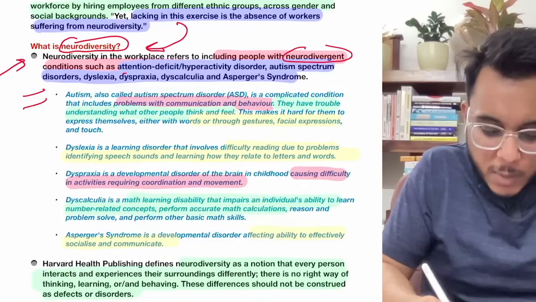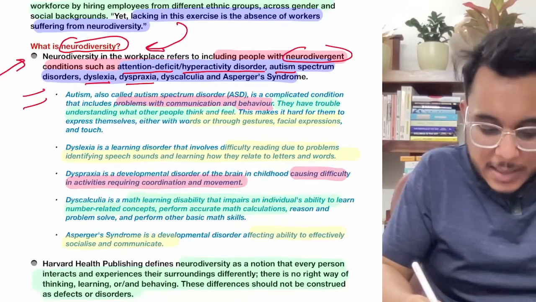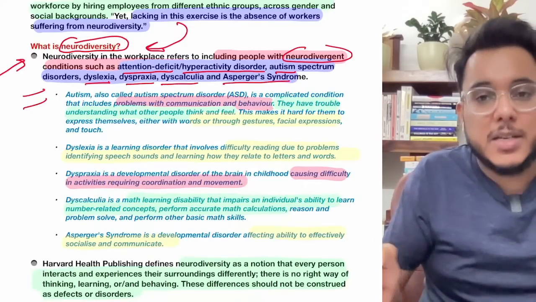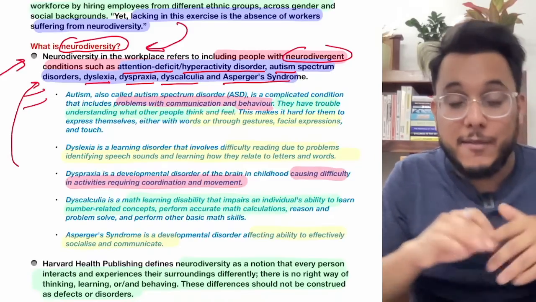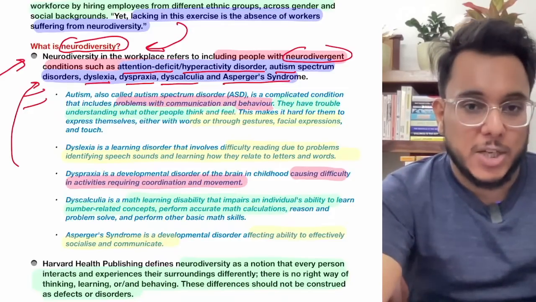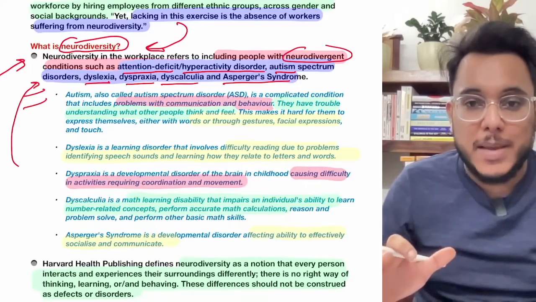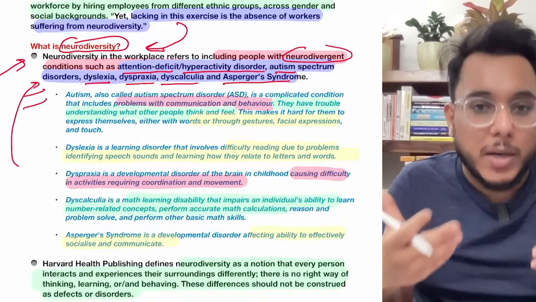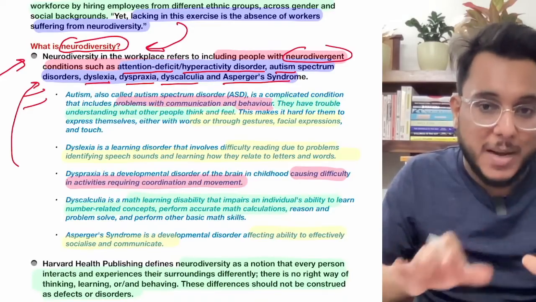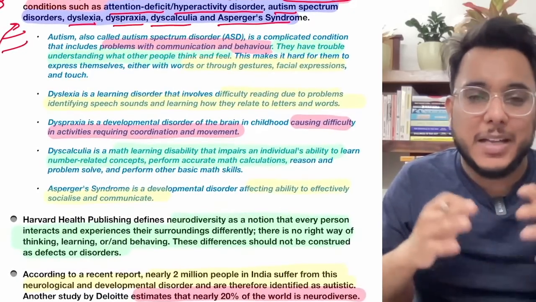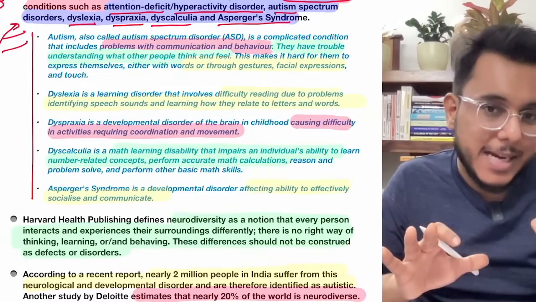For example, people suffering from attention deficit hyperactivity disorder, autism, dyslexia, dyspraxia, dyscalculia, Asperger's syndrome. So we see that people having these kinds of syndromes, we treat them as having some cognitive limitations, and these people are not given due representation in the workplaces. So neurodiversity means that people suffering from dyslexia, autism, hyperactivity disorder need to be given a proper place. Now first of all, what do all these particular mental conditions mean? I have explained all these mental conditions here just so that you understand it.